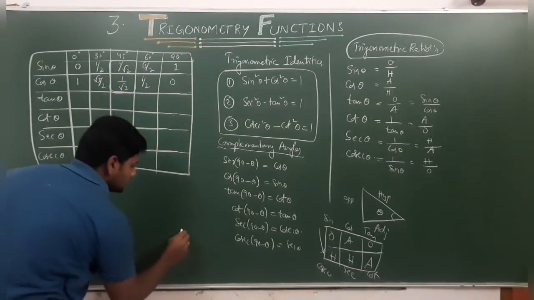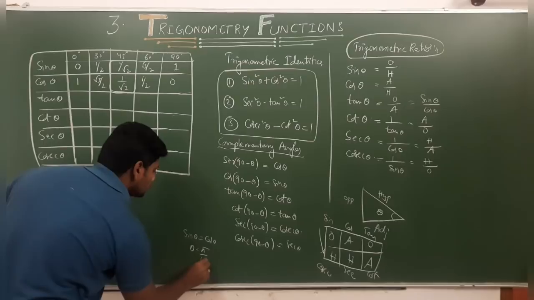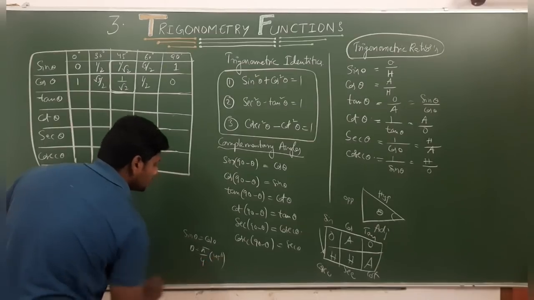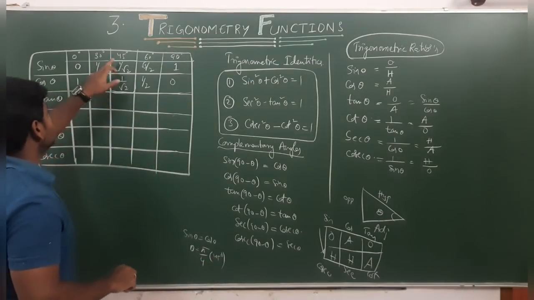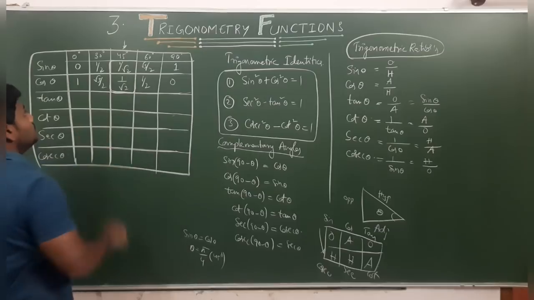That means, for example, whenever they ask when sin theta equals cos theta, theta equals pi by 4, nothing but 45 degrees, right? When sin and cos become equal, theta is 45 degrees. You need to remember this.